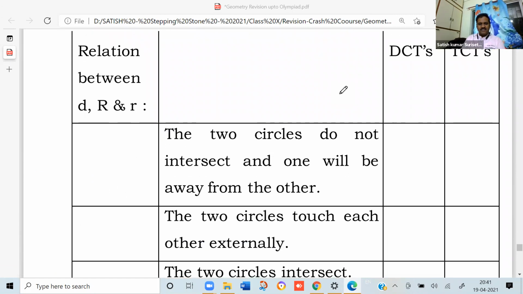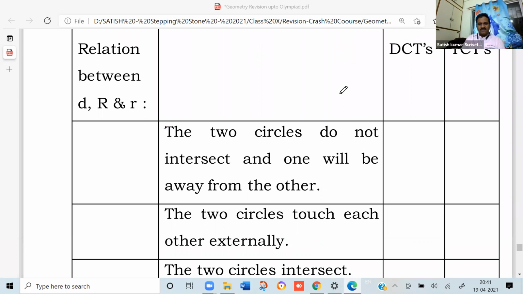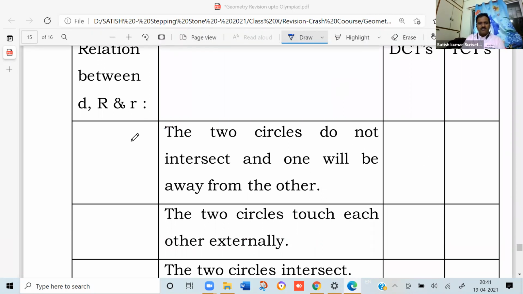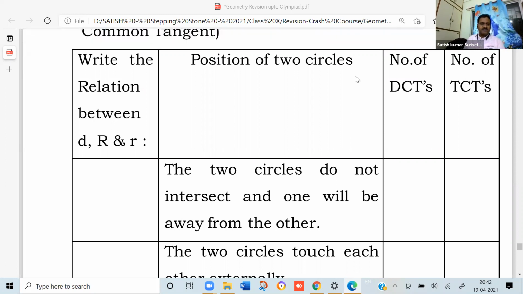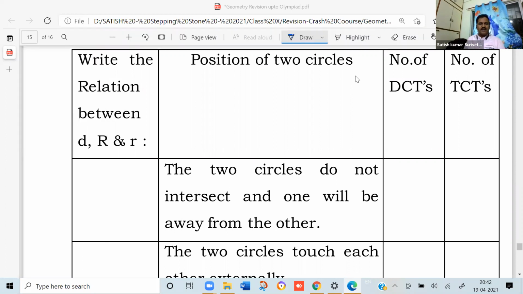So let me see the first two. What could be the relation between D, capital R and small r, when the position of the circles is this, that is, the two circles do not intersect and one is away from the other. Then further, when you draw the figure, tell me how many direct common tangents are possible and how many transverse common tangents are possible, and what is the relation between D, small r and capital R.